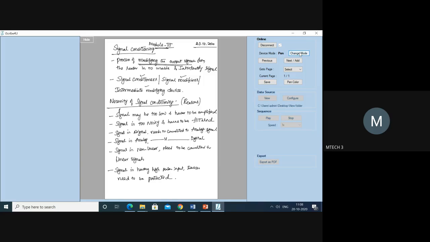Then we have listed some of the necessities of signal conditioning. Now, with this brief understanding, we'll go further to learn about the signal conditioning processes. Okay, right. Next we'll go.